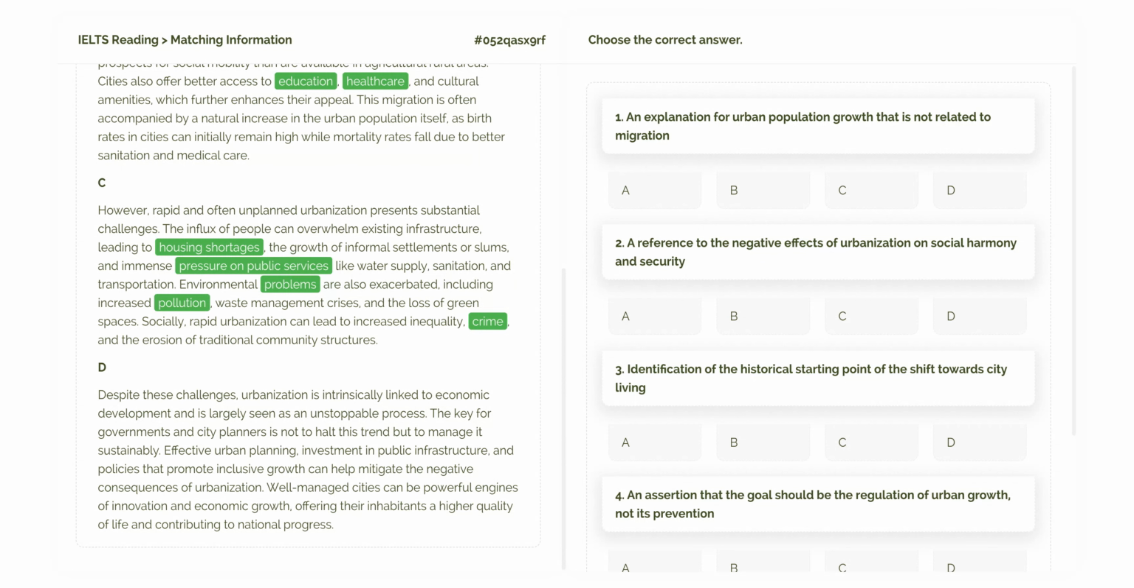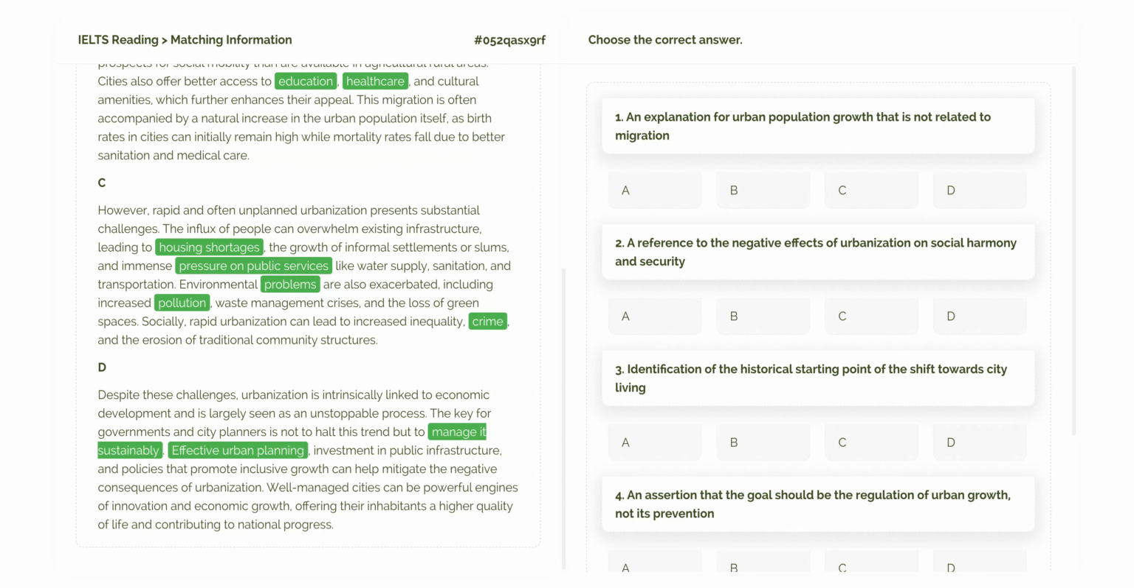Paragraph D. This final paragraph starts with "despite these challenges," which tells us it's going to offer a solution or a concluding perspective. Its function is to provide a recommendation for managing urbanization. The gist is that we can't stop urbanization, so we must manage it well through good planning. I'll flag words related to solutions or recommendations, such as manage it sustainably and effective urban planning.